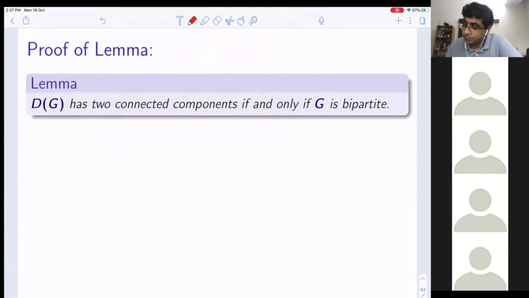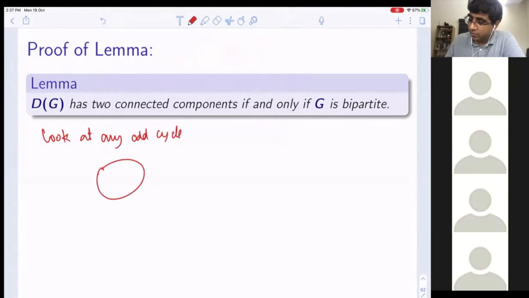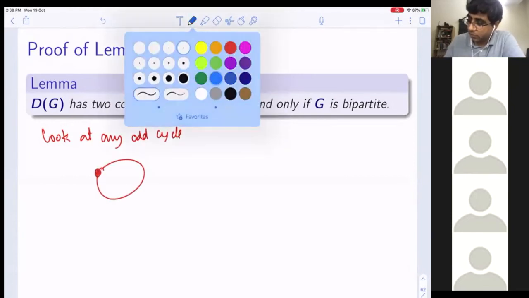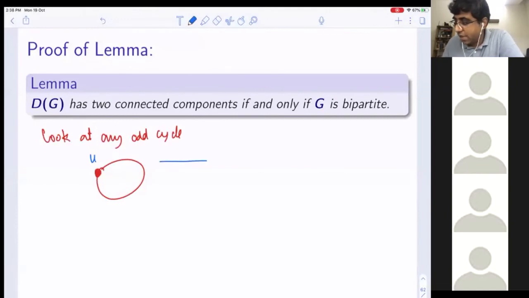So let's say one thing, something very funky. Look at any odd cycle. This is the crux of the proof. Suppose this is an odd cycle, and suppose it contains a vertex U. My claim is that this maps to some U1, U2 path.